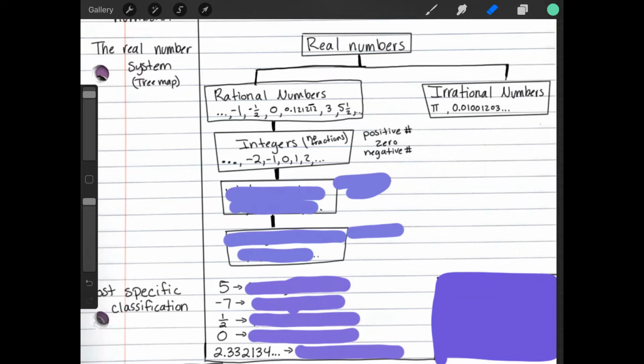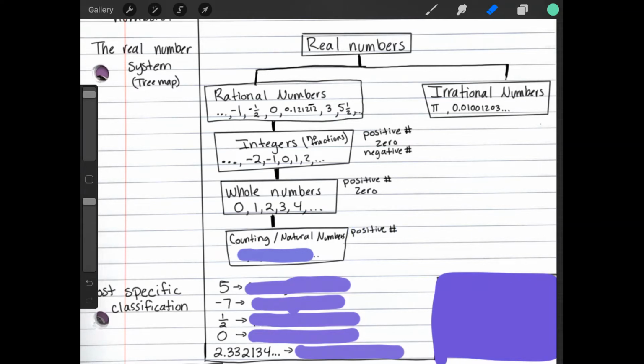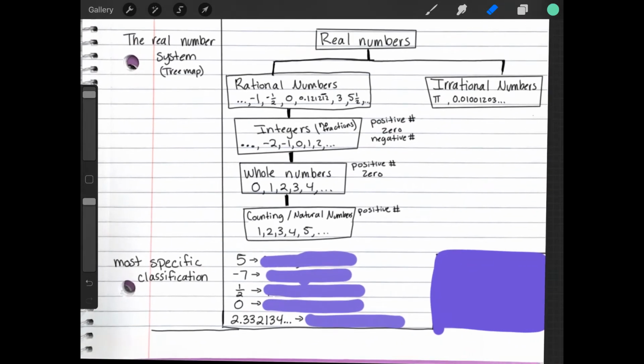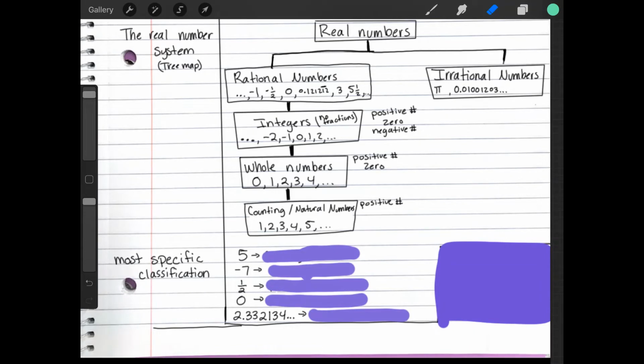Okay. A subset of integers is going to be a whole number. And those include just positive numbers and 0. So basically 0, 1, 2, 3, 4, 5, all the way to infinity. Okay. And then another subset of whole numbers is going to be a counting number, or sometimes they're called natural numbers. And those just include positive numbers. Okay, so 0 is not included, negatives are not included, and fractions are not included.